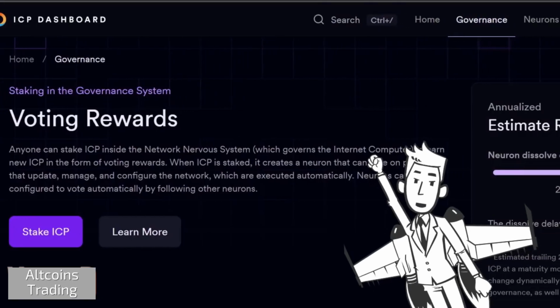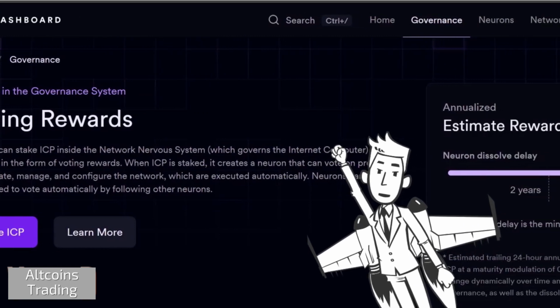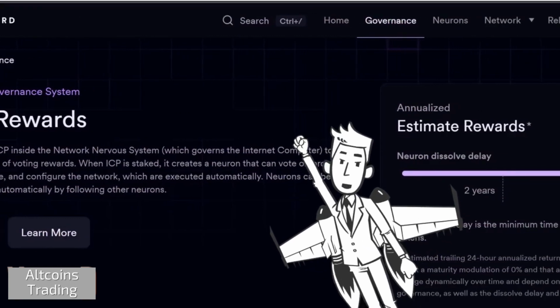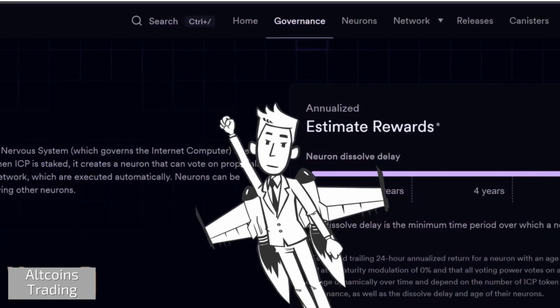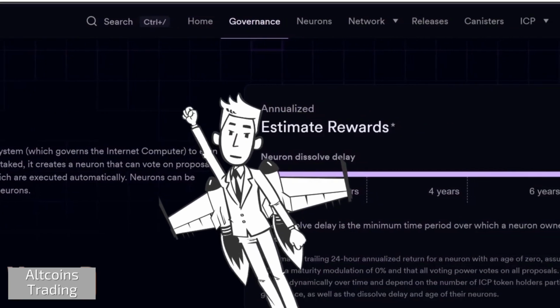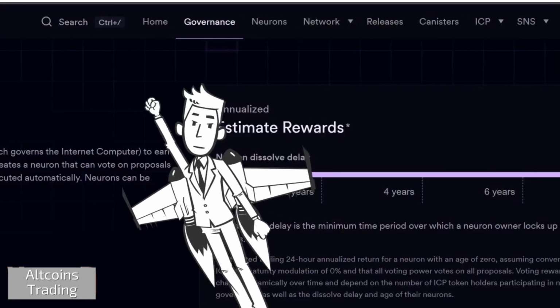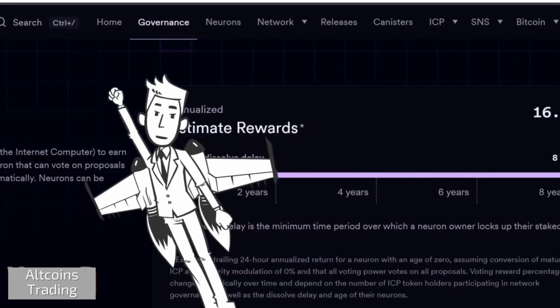Also, you can stake ICP and then use the same wallet to vote for proposals that update, manage and configure the ICP network's nervous system. Beware that you get voting rewards only if you vote. Voting rewards are shown at an annualized rewards rate of 16%. Consider it as ROI.